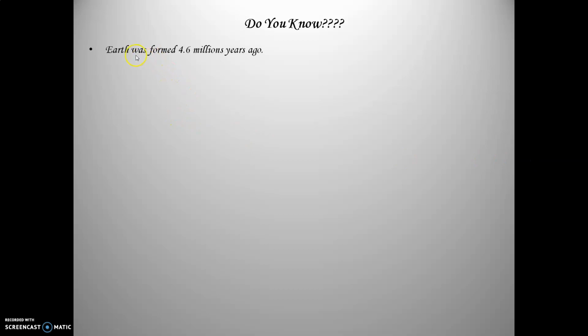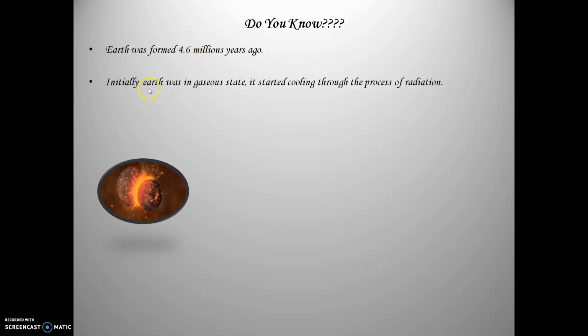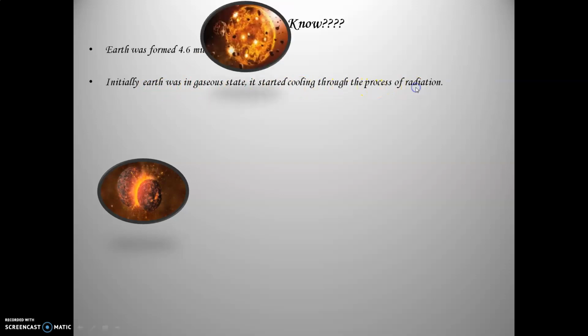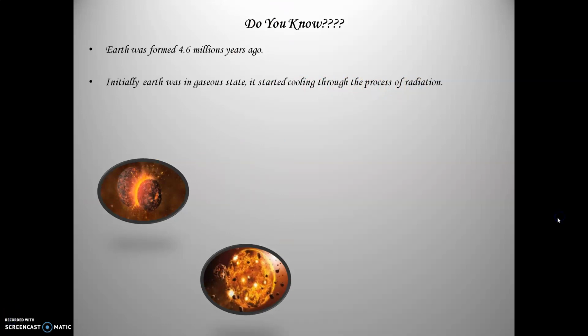Do you know Earth was formed 4.6 million years ago? This is how Earth was formed. Initially, Earth was in a gaseous state. It started cooling through the process of radiation. This is called radiation. When heat is transferred from one object to another, it is called the process of radiation. So through the process of radiation, the earth, which was in the gaseous state, started cooling down.